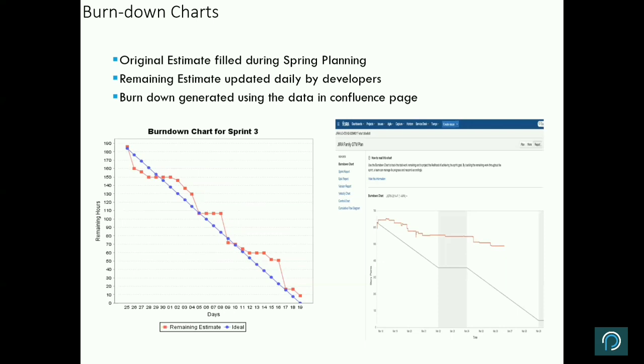So in a particular sprint, which is say of 15 days or 10 days, right, how are we progressing? This is managed through a burn down chart. It may be a burn down or a burn up. This is a burn down. So the blue one that you see is the ideal. Ideal means this is what you have estimated at the start of the project, right? And the red one is how you are making progress on a daily basis.